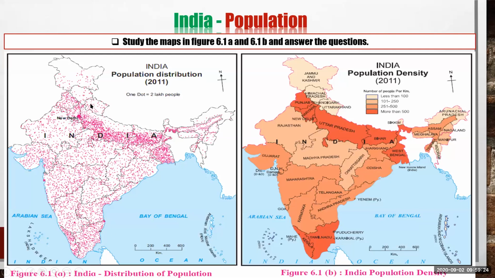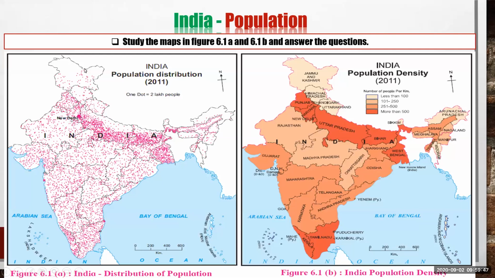is not even. Means in some parts of India very dense dots are given here, and in some parts very sparse dots are given, means we can see a very small amount of dots here.